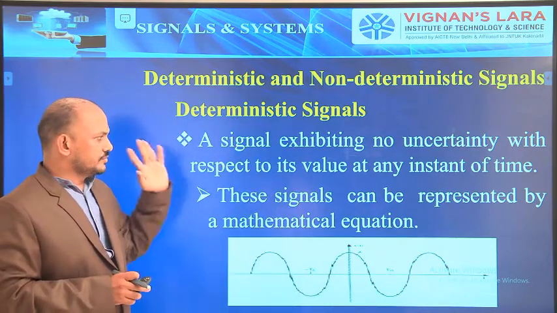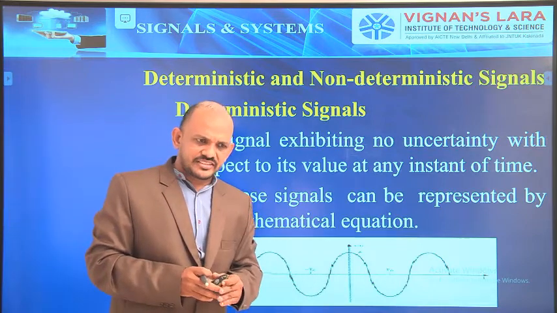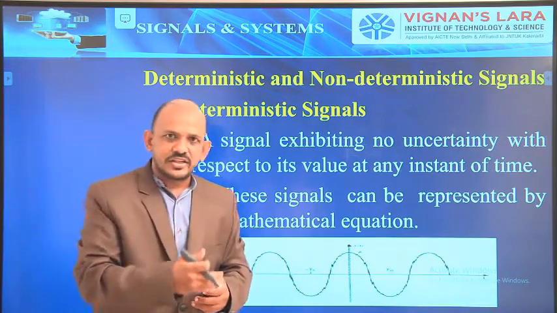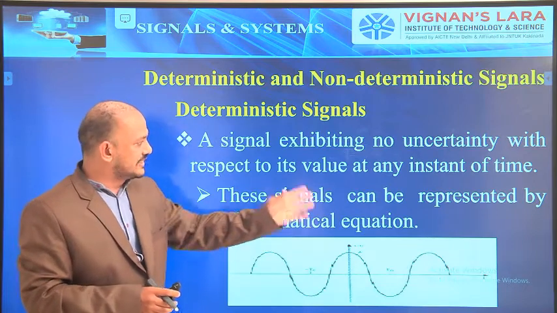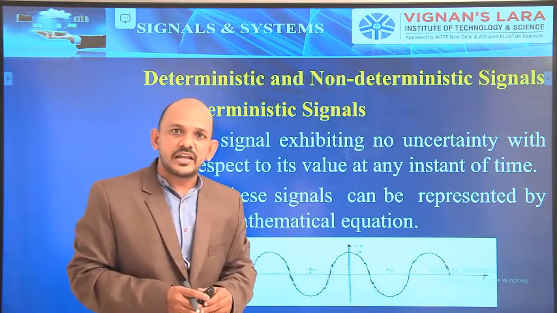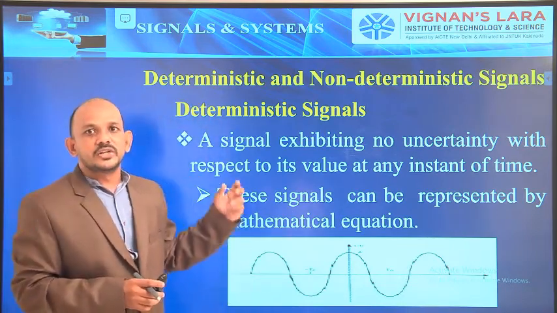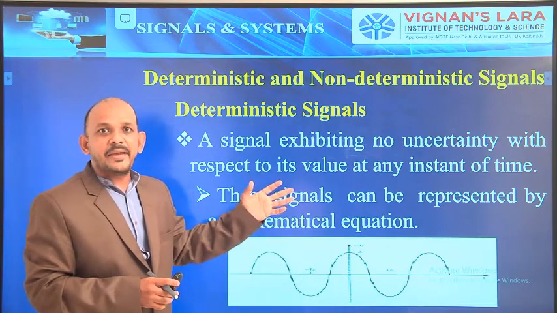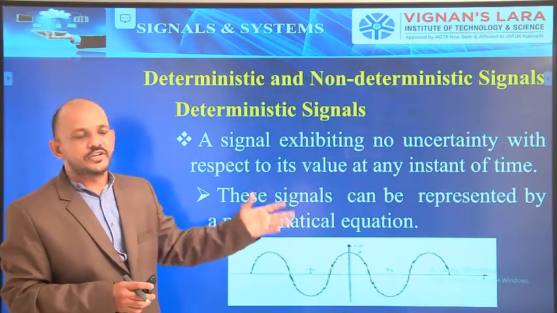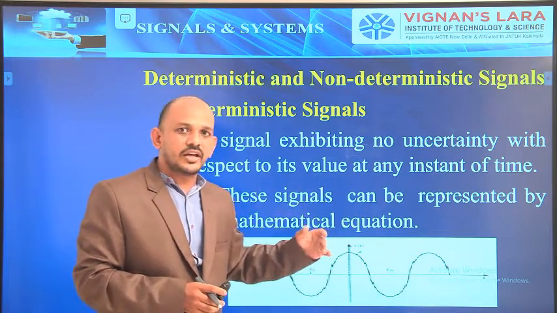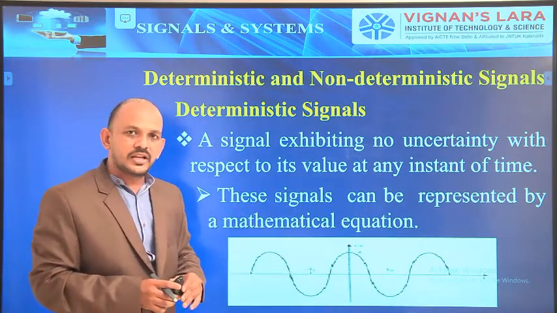Now, for these deterministic signals, we can know the next instant. So we can simply represent those signals by a mathematical equation. They are described by a mathematical equation.